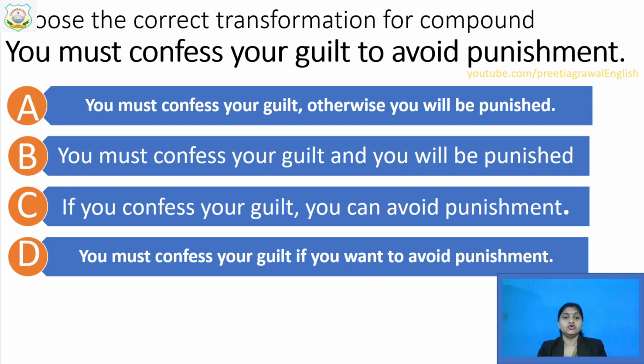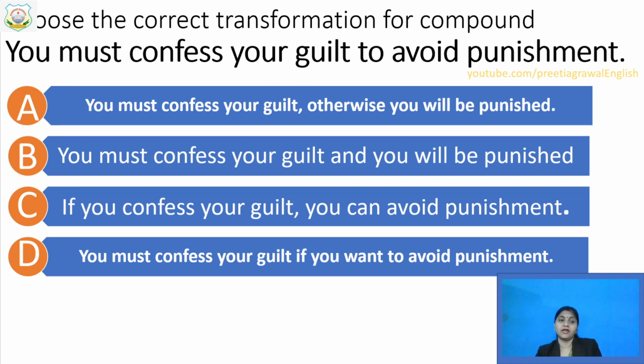You have to choose the correct option in which there is a coordinator, and as well the meaning of this sentence should not be changed. Both things you have to see. You don't have to see only the coordinator, you also have to see the meaning of the sentence. Meaning should be the same.